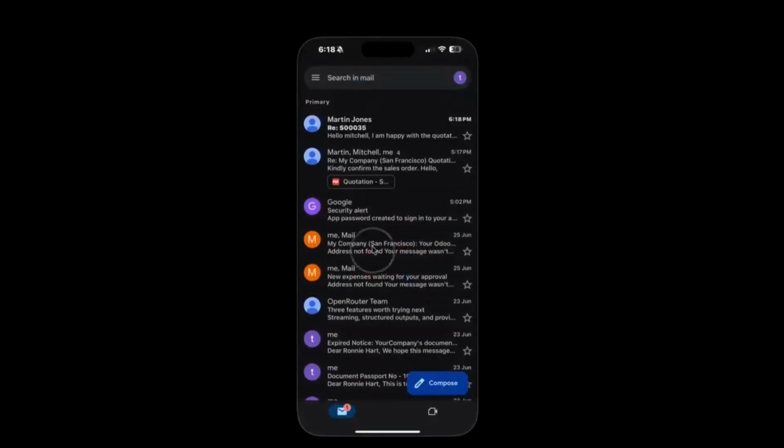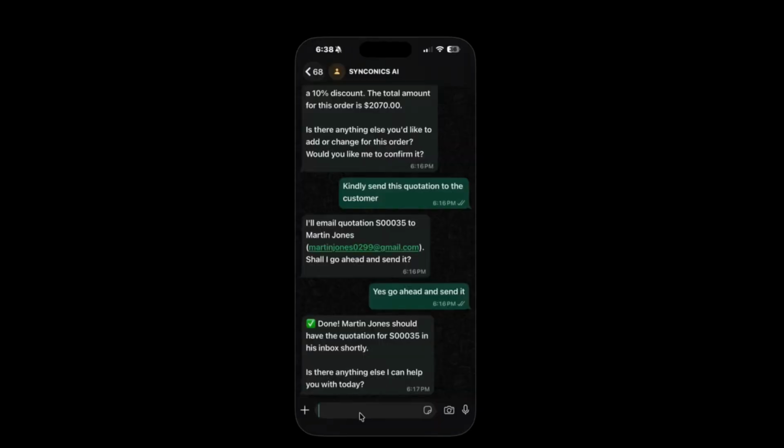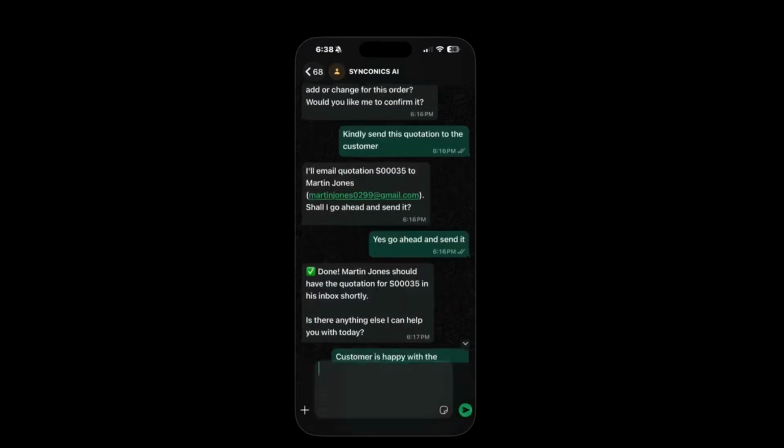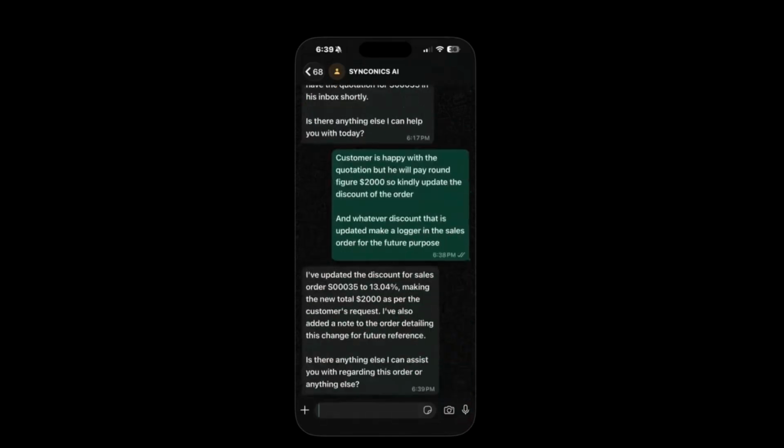Now the customer has replied back with his answer, like, hello Michelle, I'm happy with this quotation, but please make this figure a round figure of $2,000, and after that please confirm this sales quotation. So I will give this command directly in WhatsApp without opening the Odoo screen, asking to make this figure 2000 as the final figure. Now you can see that it has been done successfully, and the discount has been updated.